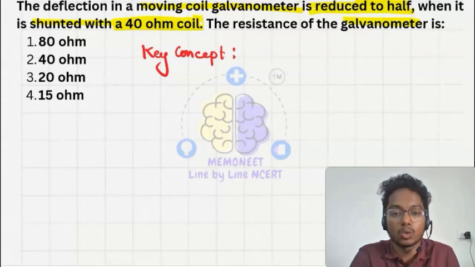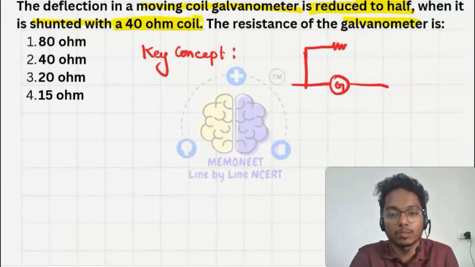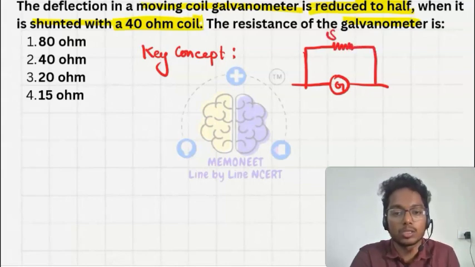So I have the galvanometer, and in parallel to the galvanometer I am fixing a shunt. When the current I comes here and the deflection is reduced to half, it means this is I by 2 and this will also be I by 2.